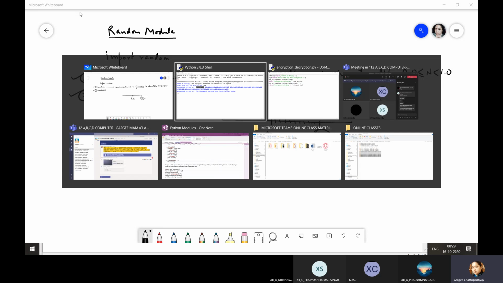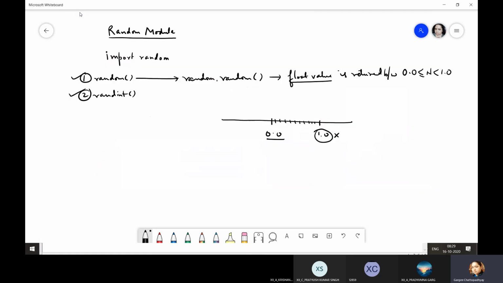Now this function returns a pseudo random number. These modules will always return a pseudo random number. That is why we are calling it a pseudo random number, because it is not something which is generated out of the blue. To the user of these modules, it will appear as if a random number is being generated out of the blue. That is by chance, any number generated by chance.